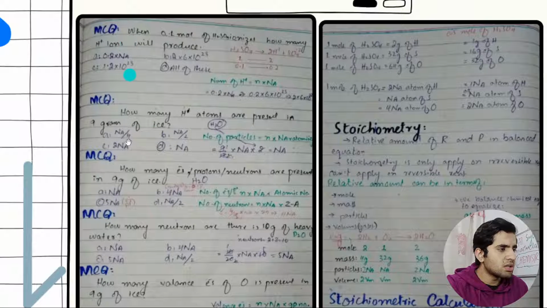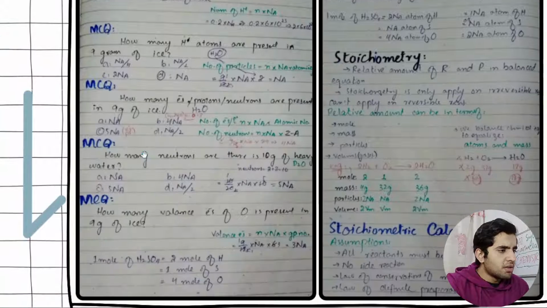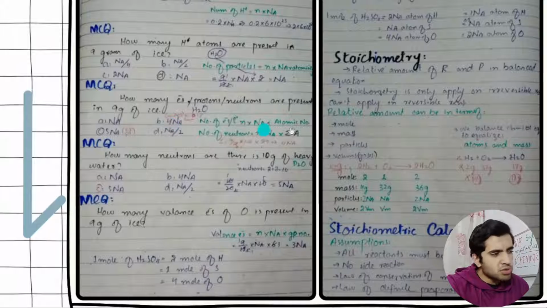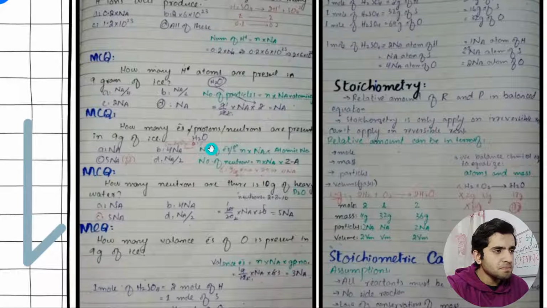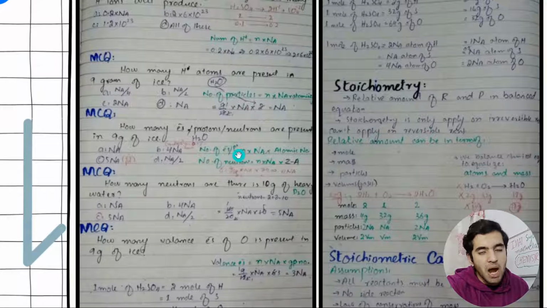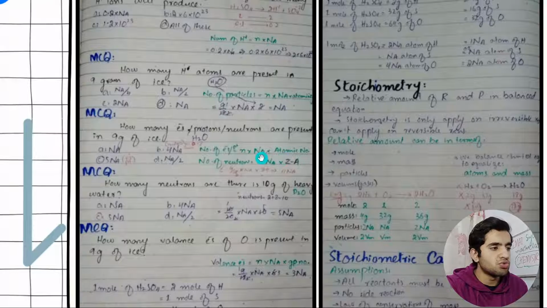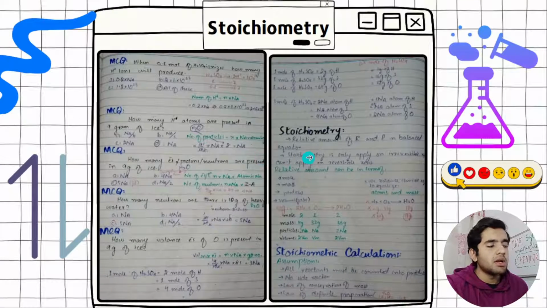These are all the questions that I made, like how many electrons, protons and neutrons are present in 9 gram of ice. I use this formula: number of electrons or protons is equal to moles multiplied by Avogadro's number multiplied by atomic number. What is the atomic number? Atomic number is Z. You need to remember the atomic number. So this is how you can find it.